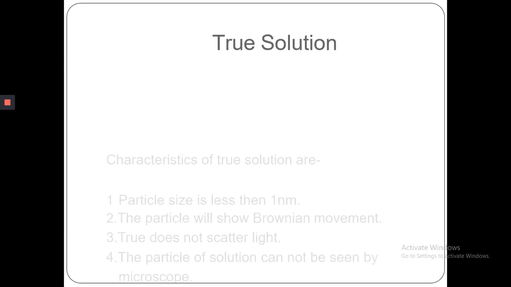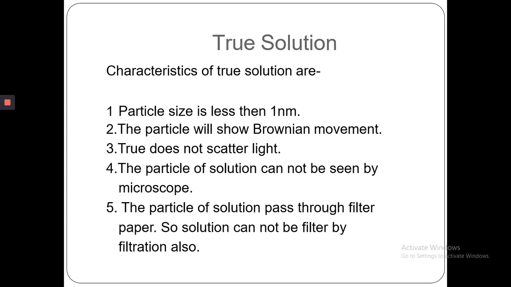What are true solutions? The characteristics of true solutions are: particle size is less than 1 nanometer. The particles show Brownian movement and a true solution does not scatter light. The particles of a true solution cannot be seen by a microscope. The particles of a solution pass through filter paper, so a solution cannot be separated by filtration.